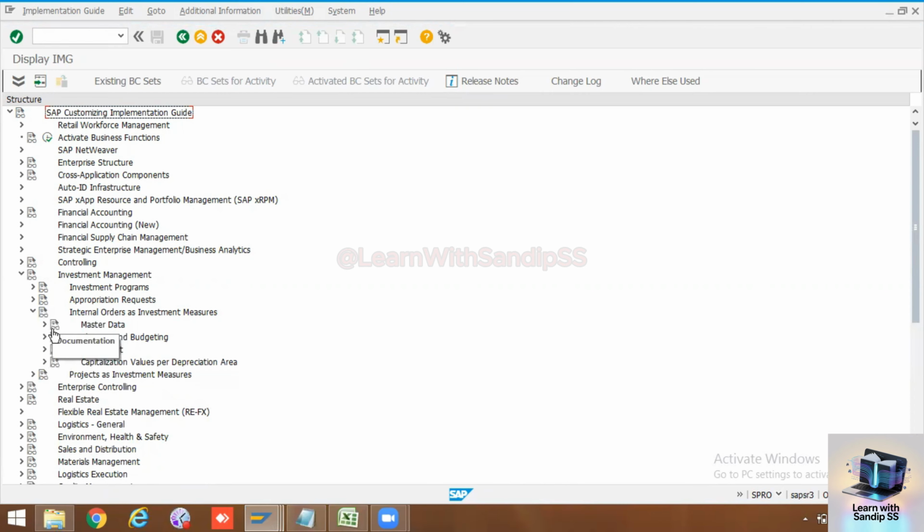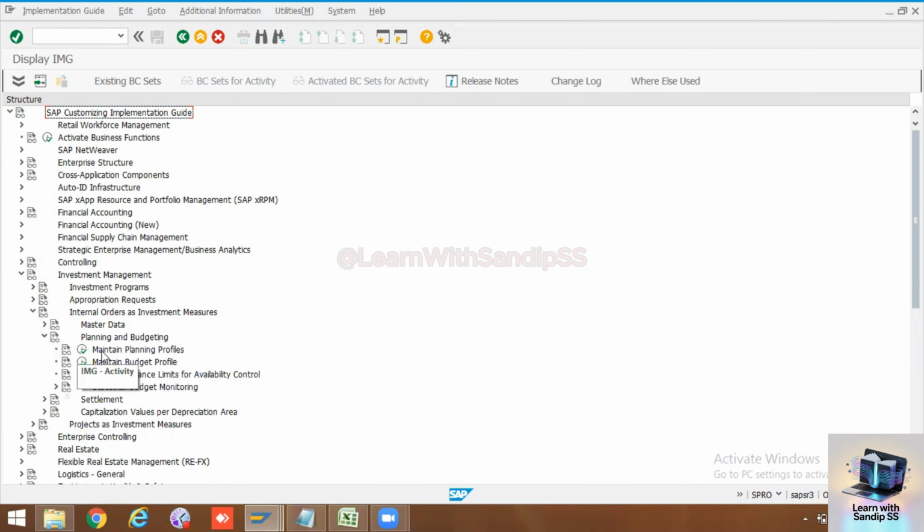Here you will see planning and budgeting, and here maintain planning profile, maintain budget profile, and define tolerance. Here they will update some tolerance.